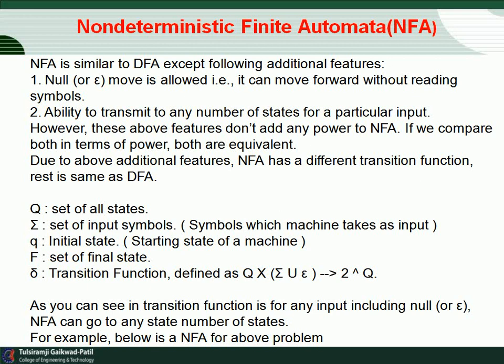It also has the ability to transit to any number of states for a particular input. However, these features don't add any power to the NFA. So an NFA also consists of the same 5 tuples: Q, summation, delta, Q0 and F, which we used in a DFA.